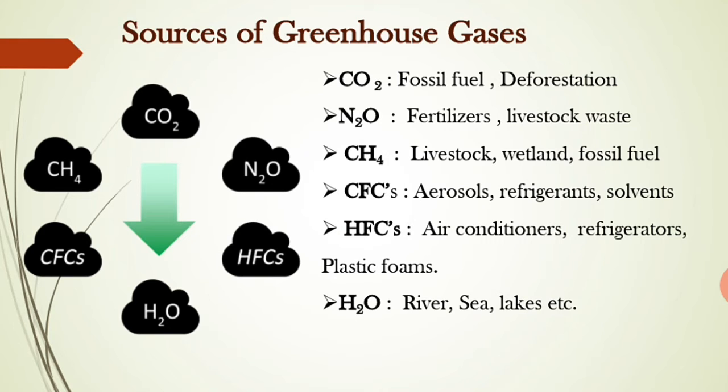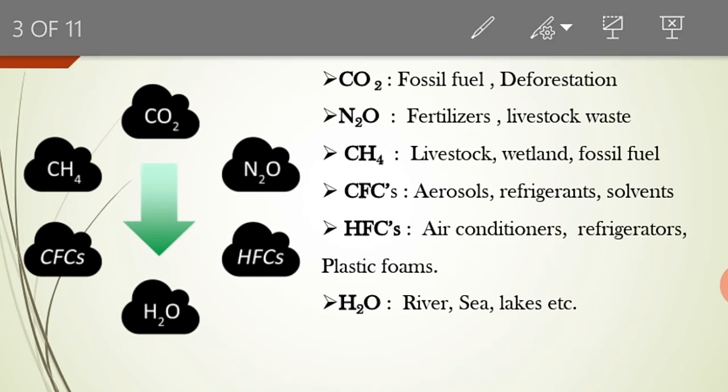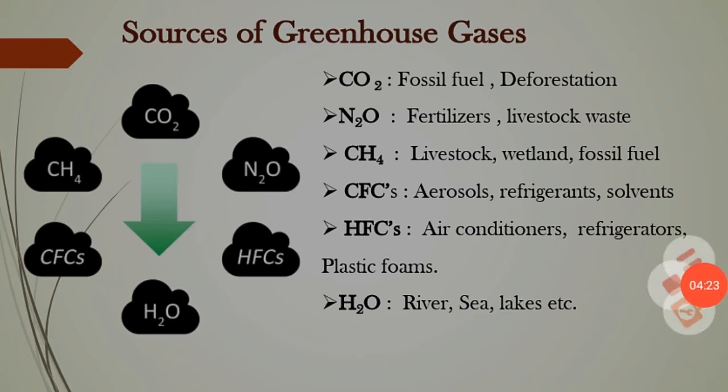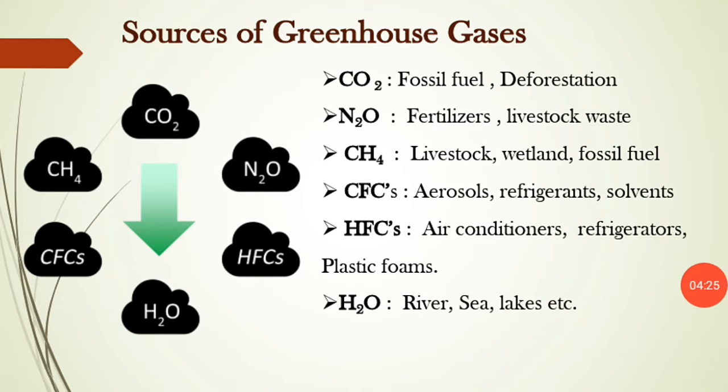The source of CO2 is fossil fuel. Basically CO2 is obtained by the combustion of fuel in IC engines and different factories. CO2 emission may take place. Okay, so this CO2 is emitted by burning fossil fuel.